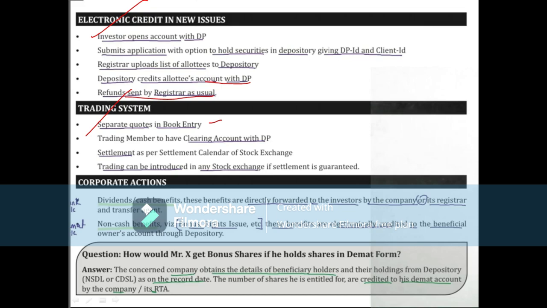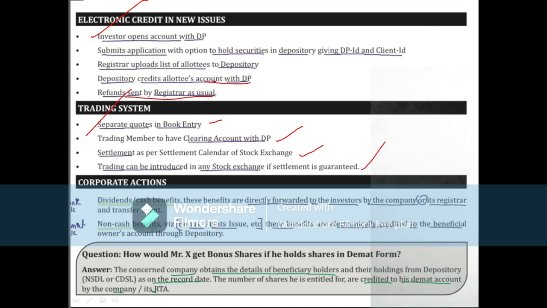So likewise, trading members have to have a clearing account with the DP. For the clearing account, they will maintain the demat account. Okay, settlement as per settlement calendar. Stock exchange means T plus 2 days, trading plus 2 days. Trading can be introduced in any stock exchange if settlement is guaranteed. Okay, so this is about the trading system.